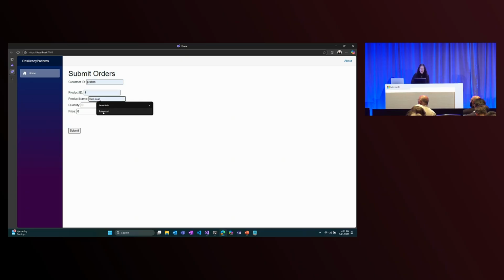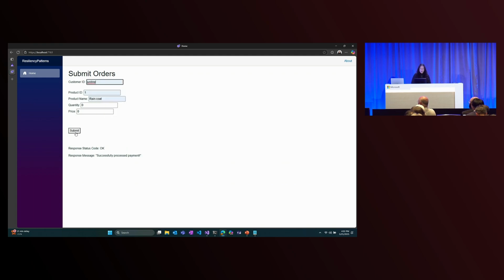Let's say we're going to order a raincoat. You can imagine on a nice UI, the user would be able to specify, all of these details would be preloaded. Now, when I hit submit, I'm going to be doing 2 things. I'm going to first be storing this order in Cosmos DB, and then I'm going to be making a call to my flaky payment service. You can see we got an error here. That payment wasn't able to go through, but we didn't trip the circuit yet.